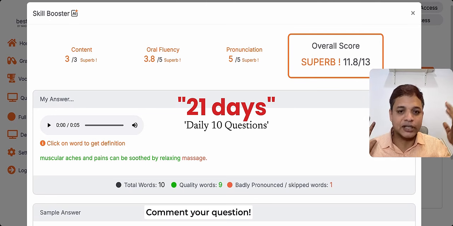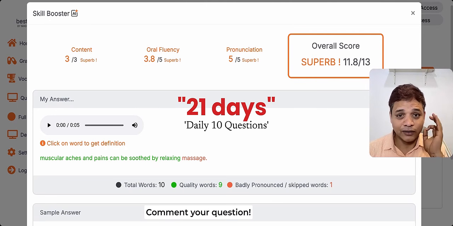It happens subconsciously. This is a magic recommendation that I have. I implemented it myself in the real exam and got 90 several times. At least 500 plus students of mine have got a 90 in speaking in the last so many years. So this has helped. This is a magic method.